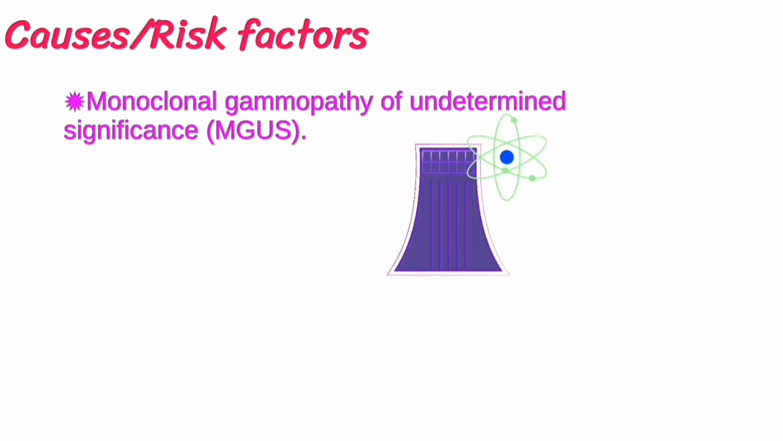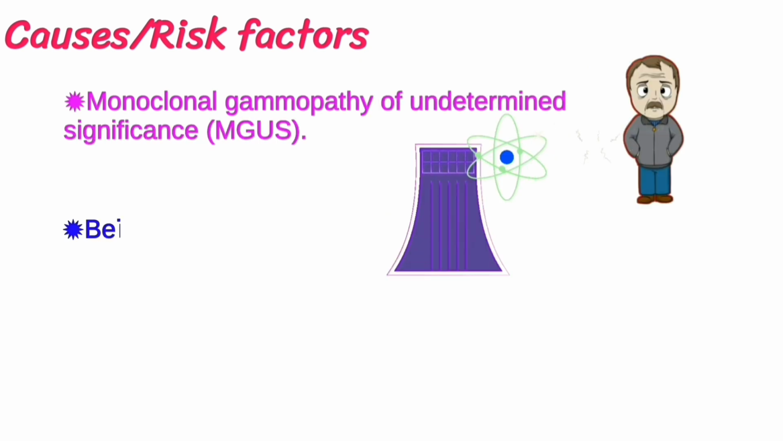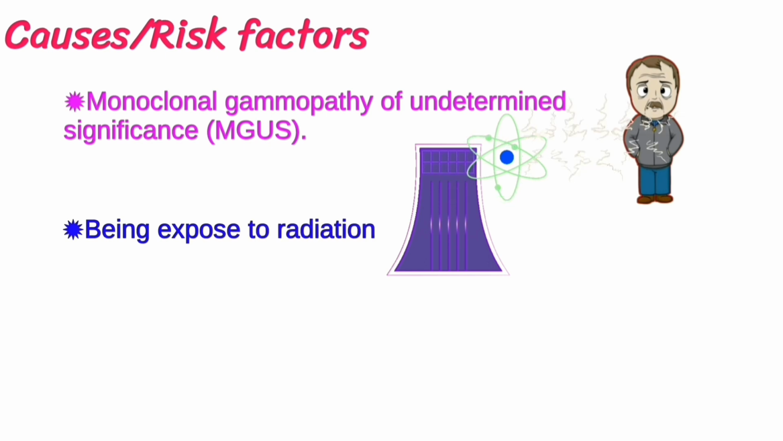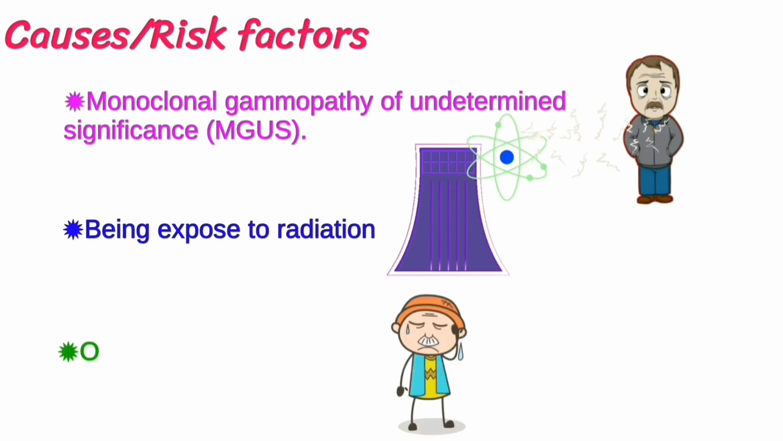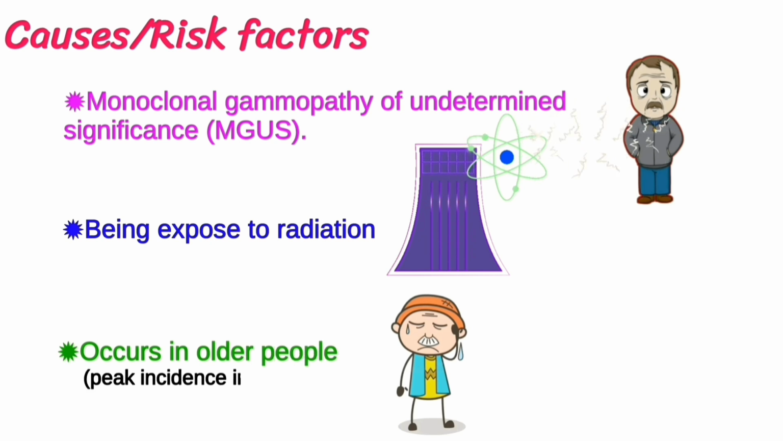Causes and risk factors. The causes of multiple myeloma are unknown, but some risk factors include monoclonal gammopathy of undetermined significance, exposure to radiation, some chemicals, and viruses. The risk of multiple myeloma increases in older age. Peak incidence is at 70 years.